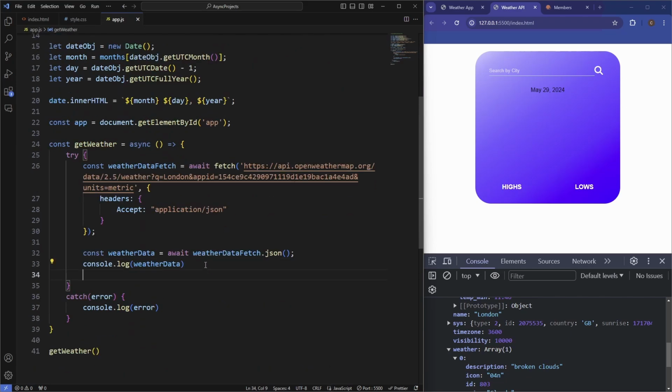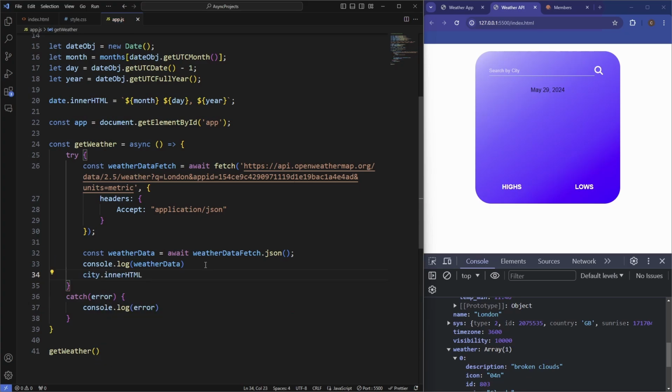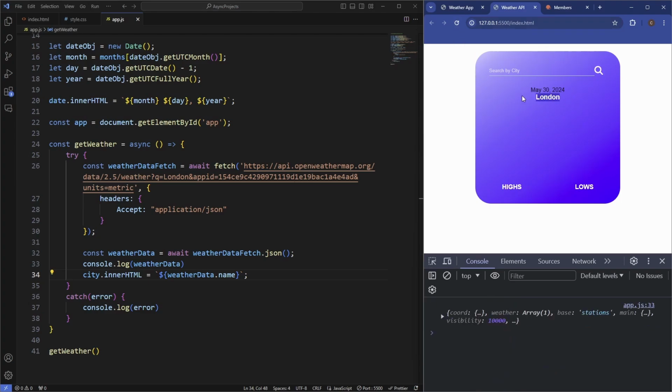So we'll say city.innerHTML is going to equal, let's use backticks, and this is going to target the weatherData, and it's going to target the name. If I refresh this, we should now get the name. You see we've got London.